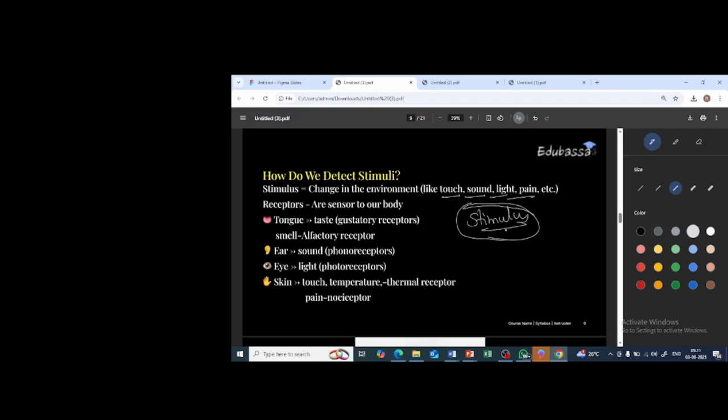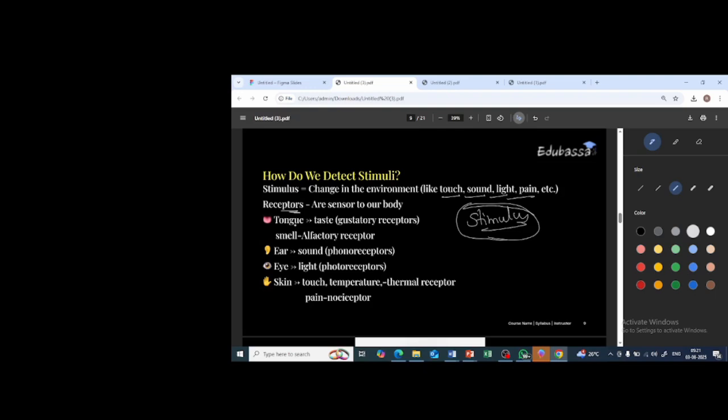These are basically the stimulus. Next is receptors. What are receptors? They are the sensors of our body. In order to sense all these things, there are particular receptors present in our body. Basically, in the sensory organs there are particular receptors in order to feel the stimulus. So that is nothing but the receptors.